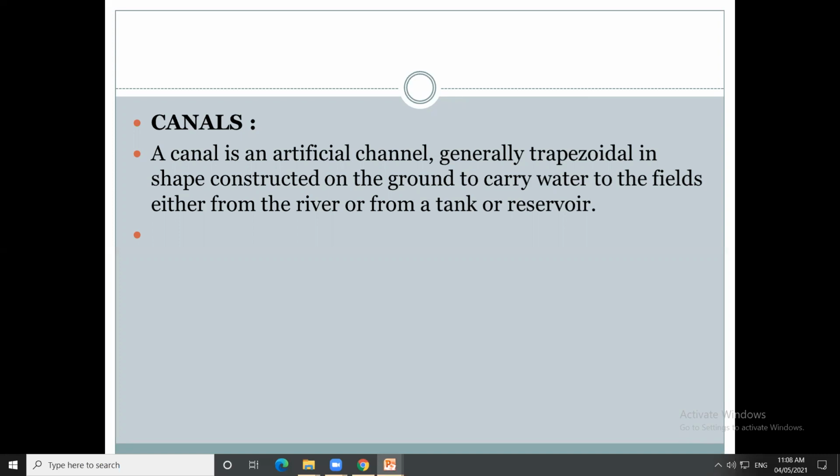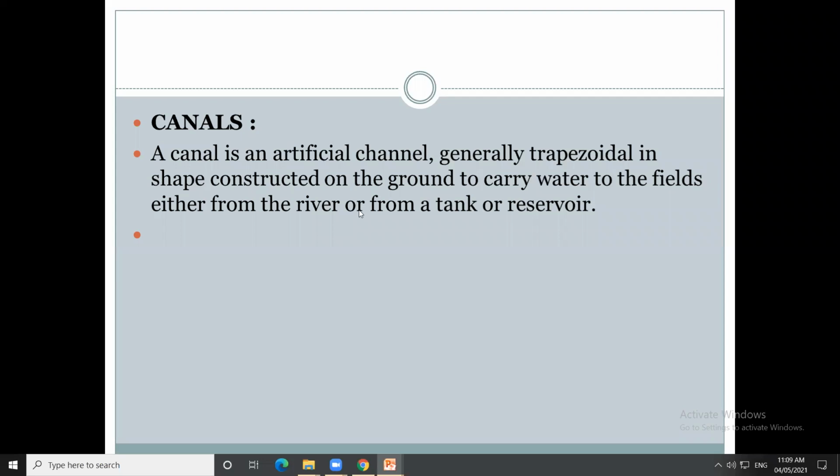The canals are artificial structures or channels. Artificial channel. The shape कसा है? Trapezoidal shape. These are constructed on the ground to carry water, or to supply the water to irrigation fields or agriculture areas where water is required for growing of the crops.